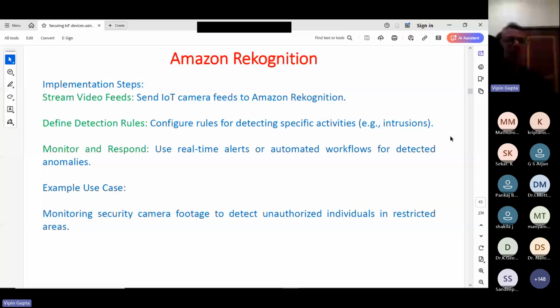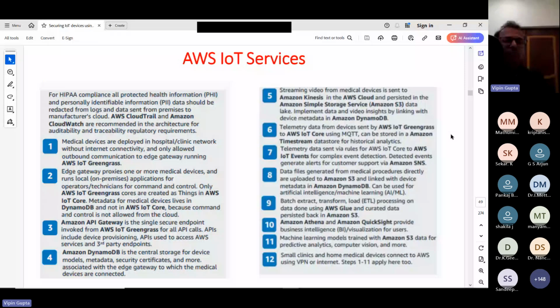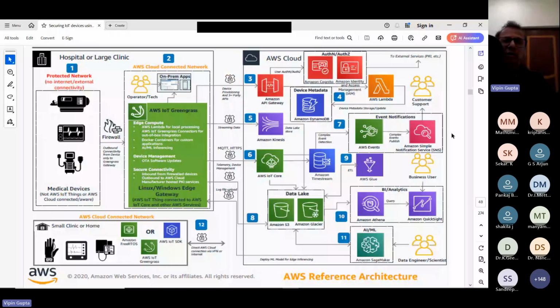Now, this is one reference article. In this, we are using certain medical devices. In between you have IoT Greengrass. Now, these devices could be streaming data. It could be simple telemetry data, or a log file. So a lot of services are there. For authentication purposes, AWS has the Amazon Cognito identity service. That means whatever username and password is there, authentication will happen through this. For log files, this type of database is there.